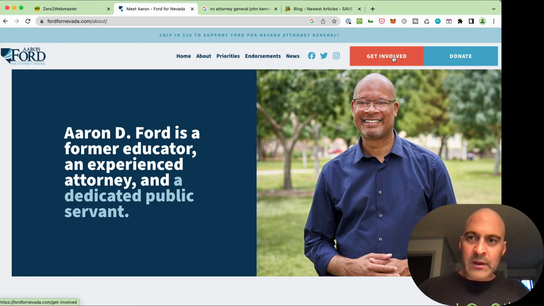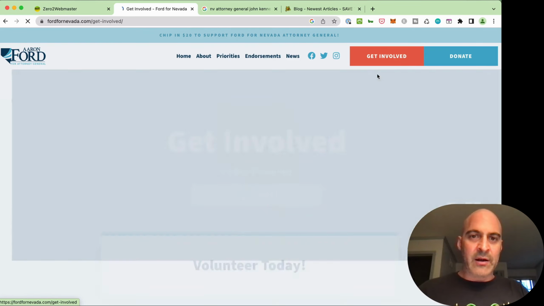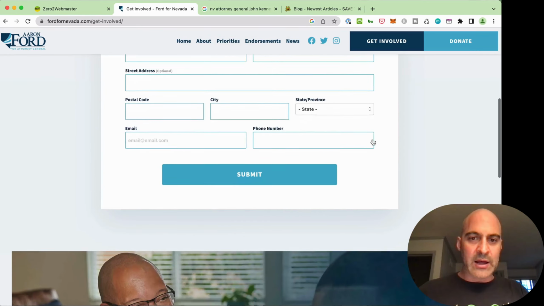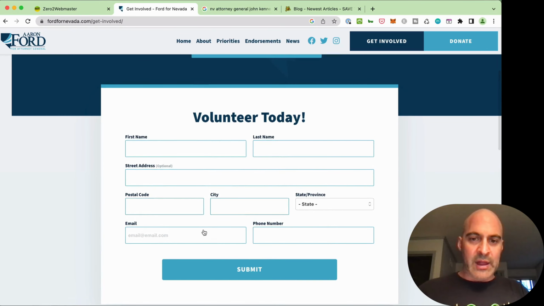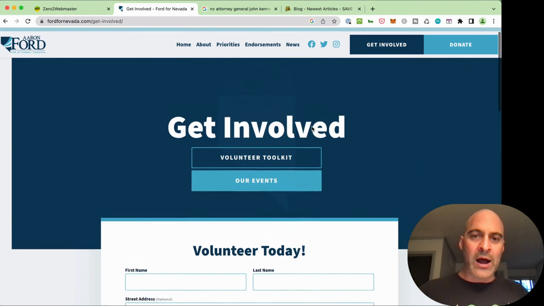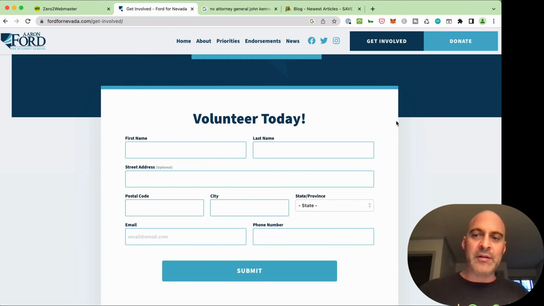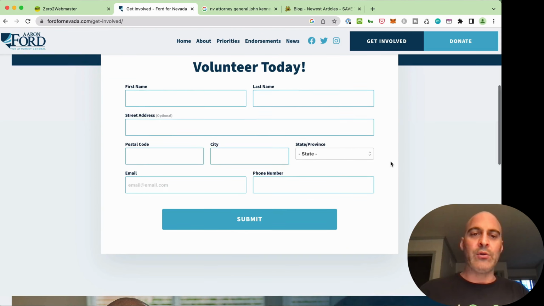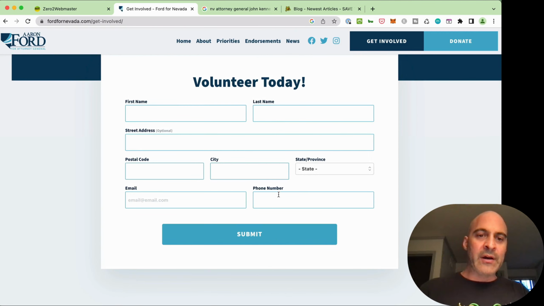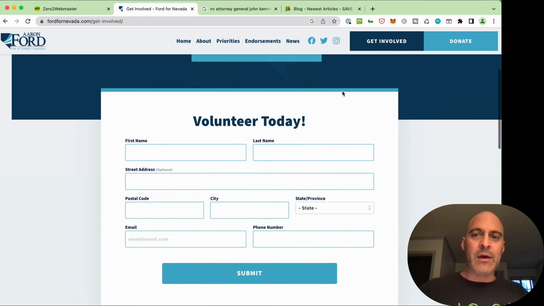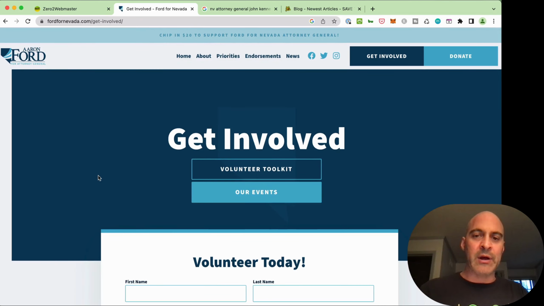And get involved. Let's see what's there, if that's a volunteer page or what. Volunteer today. So again, there's nothing here that says what you can do, why you should do it, what it'll be like doing it, what type of positions they seek, or to ask you, hey, what can you do for us? Now, their team is going to receive this, and it's like, what do I do with this? I've got a name here. That's all. I got a name and contact info. Maybe that's all this is. Maybe they're just collecting emails.